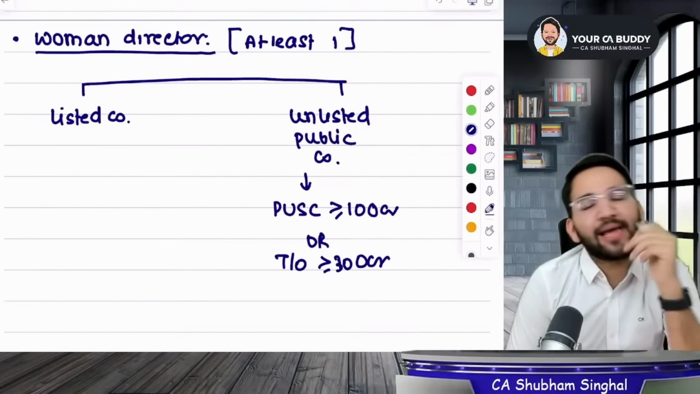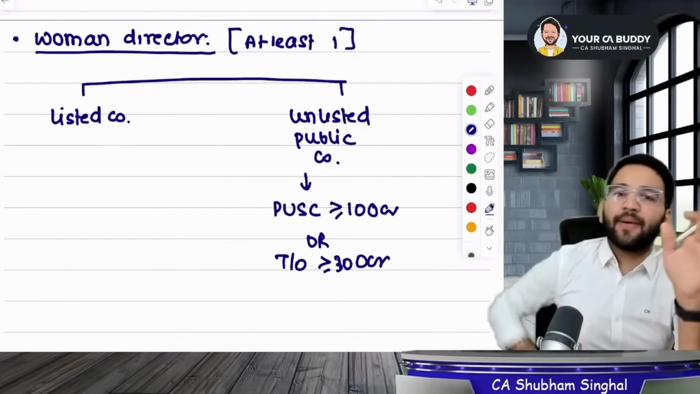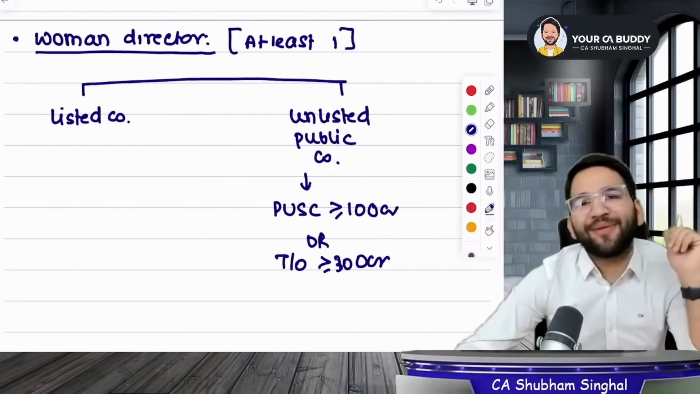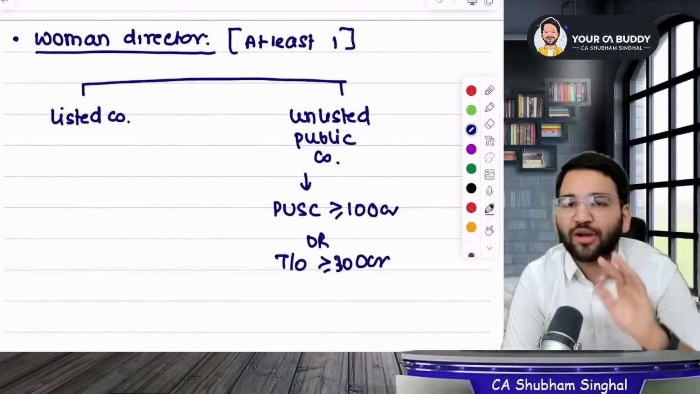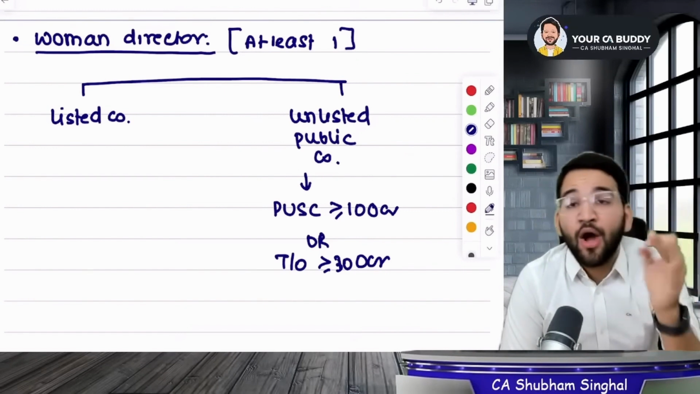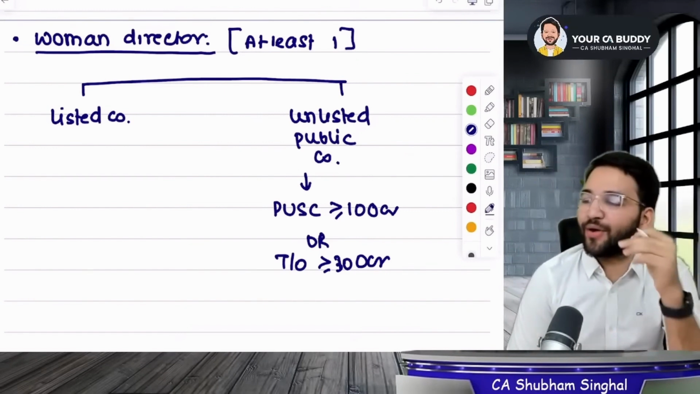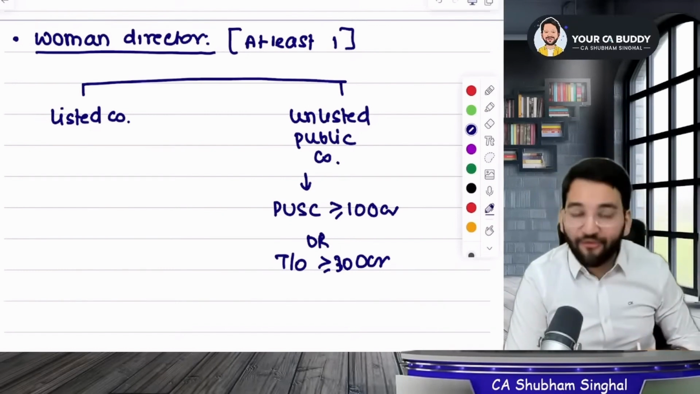We are playing on limits only. In the exam, these limits are used to frame questions, and they also twist questions with more than or equal to. The limits I am writing down for you in the notes, please know that this is very important. Paid up share capital is more than or equal to 100 crore. Or turnover is more than or equal to 300 crore. If you fulfill these criteria, then the provision of woman director will apply to you.